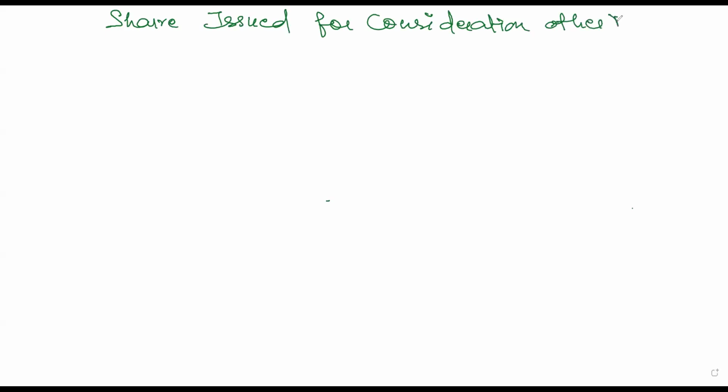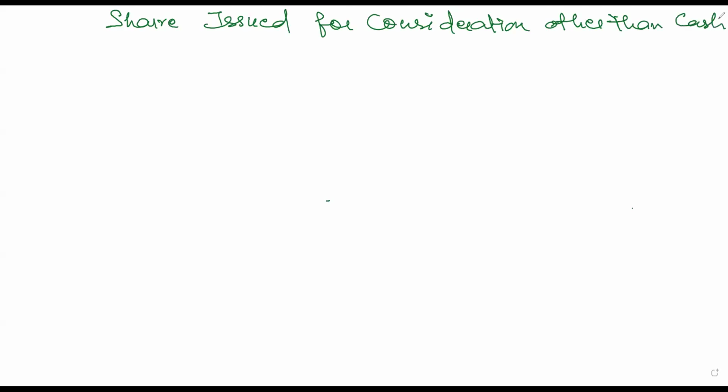All right. So we are going to understand the most important topic of the issue of shares chapter. There are 95% chances that you'll find this topic in the exam. The topic is shares issued for consideration other than cash. Basically, companies issue shares not for money but for any other consideration, other than cash. So the company is not receiving money when it is issuing shares.